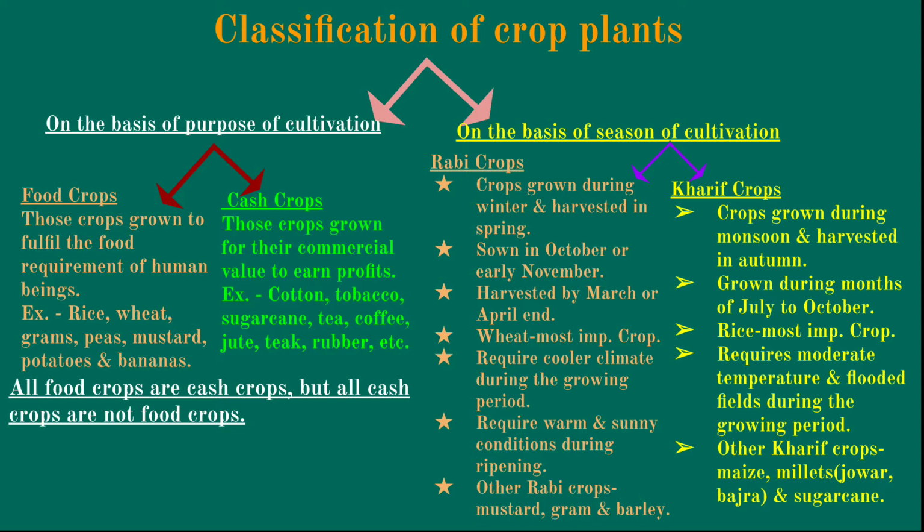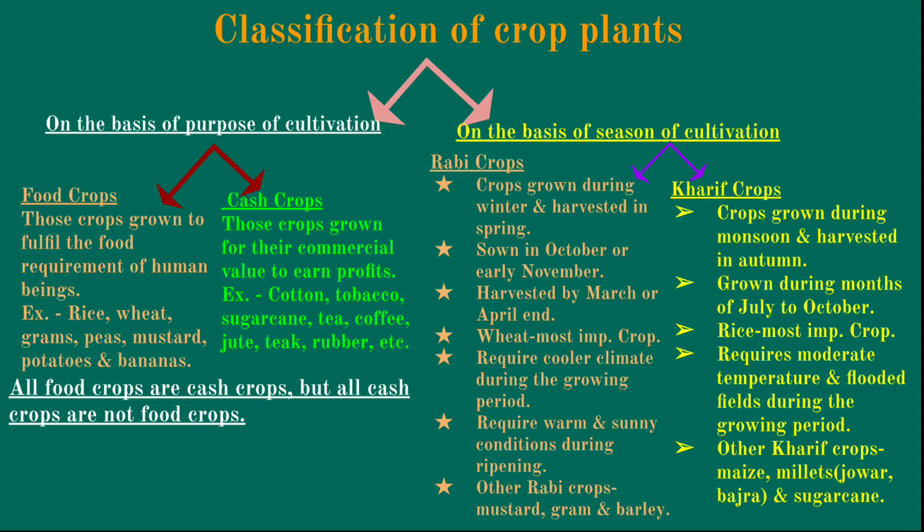Okay, then cash crops. Cash crops are those crops which are grown for their commercial value, so that we can sell those crops and earn money, to earn profits. For example, cotton, tobacco, sugarcane, tea, coffee, jute, teak, rubber, etc. These are used as cash crops.